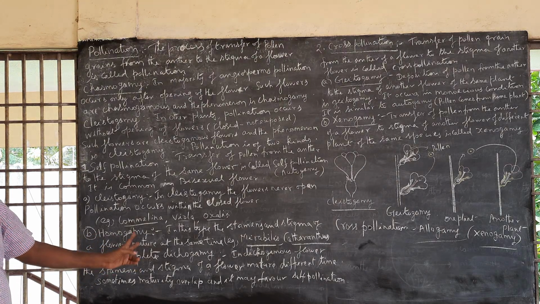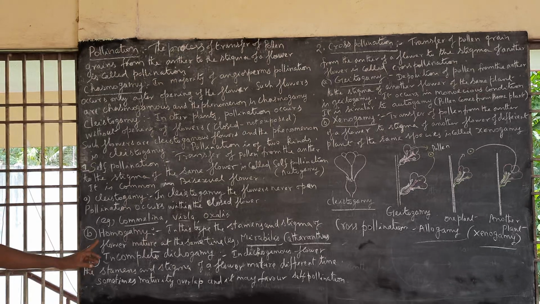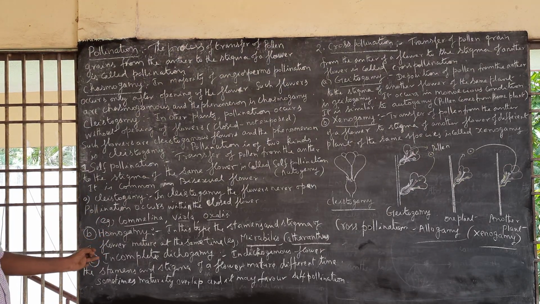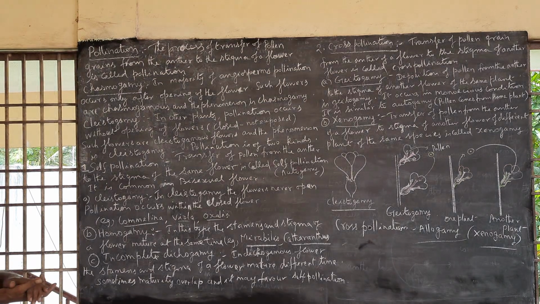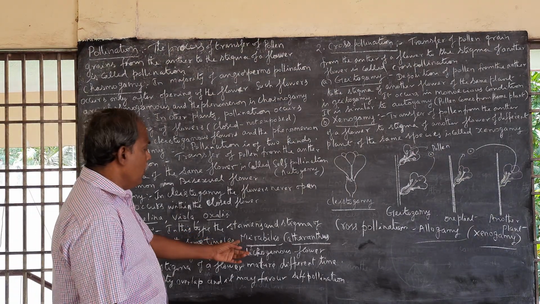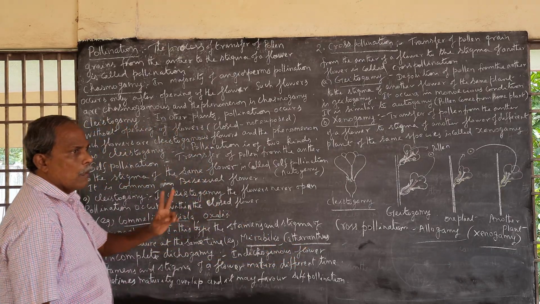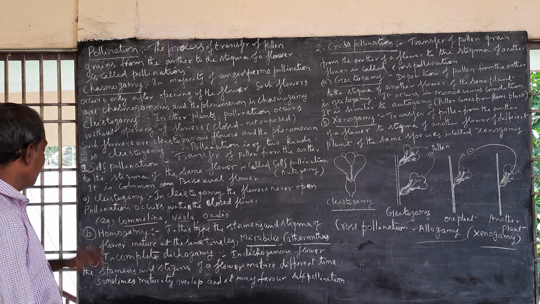Homogamy. In this type, the stamens and stigma of the flower mature at the same time. Homogamy means mature at the same time. Example: Mirabilis, the four o'clock plant, and Catharanthus roseus.